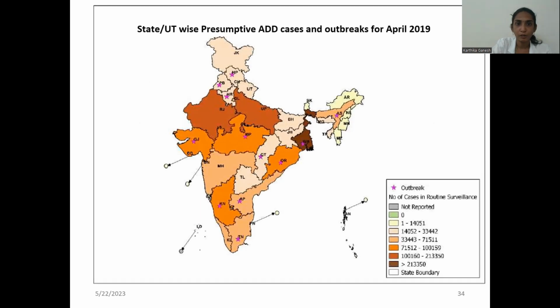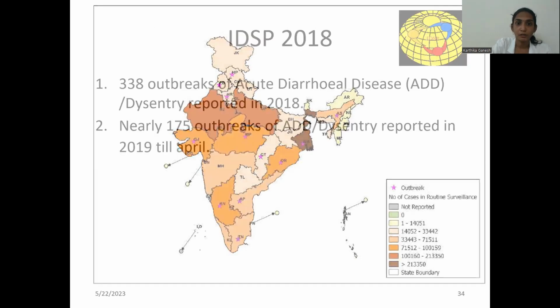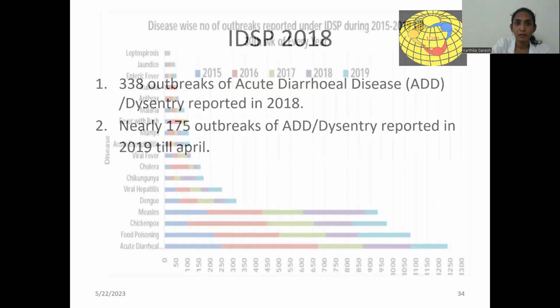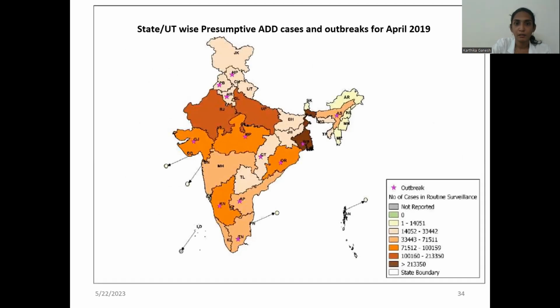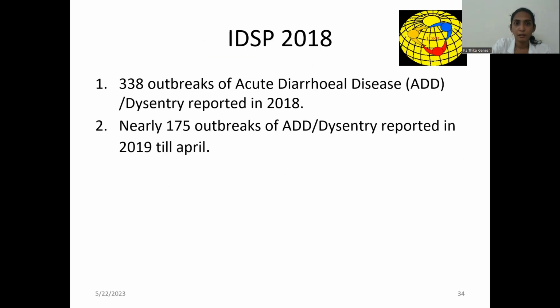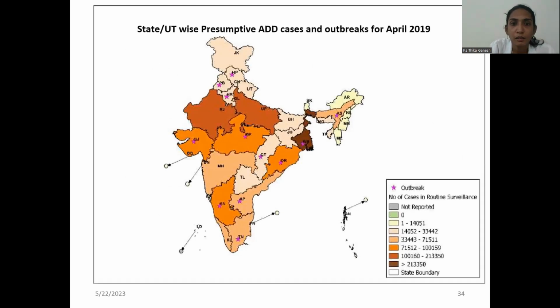So this we already saw. Sorry, this is ADD outbreaks. That time we saw about salmonella. So if we see the ADD, the most common is like majority cases.